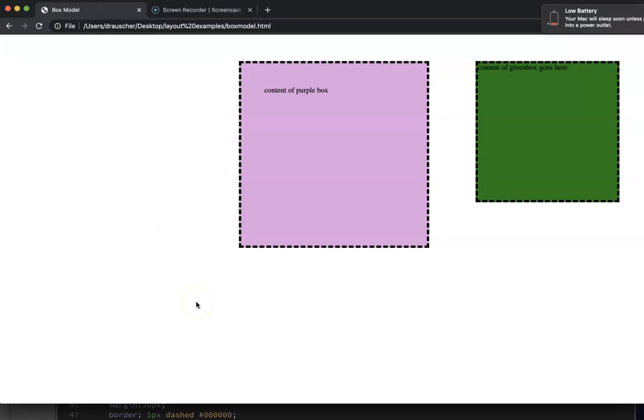So by floating to the left or to the right, we have the ability to take our div or our ID, our boxes, and we can put them on different sides of our screen. This gives us a variety of layout options when we're actually trying to lay out the elements from our wireframes onto our web pages.